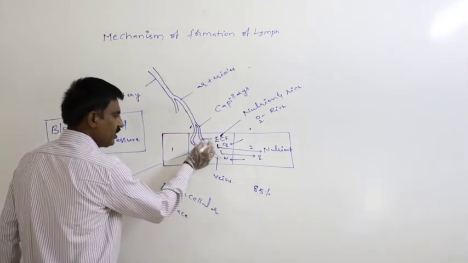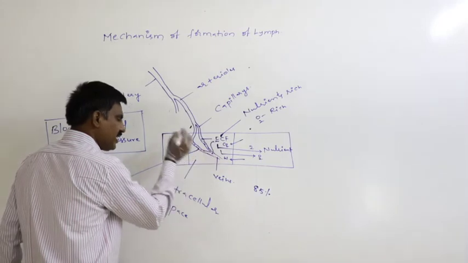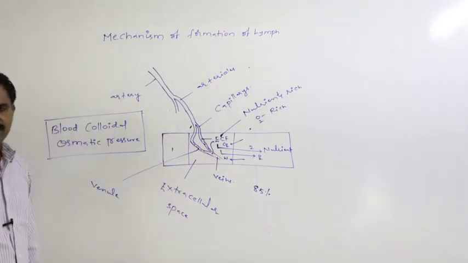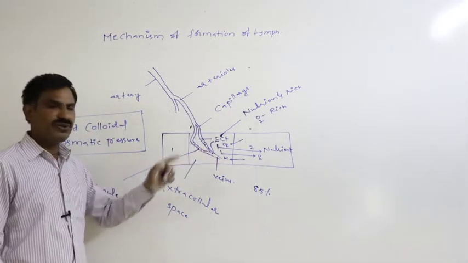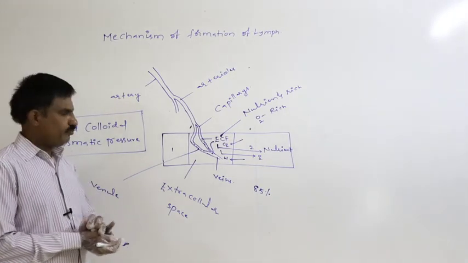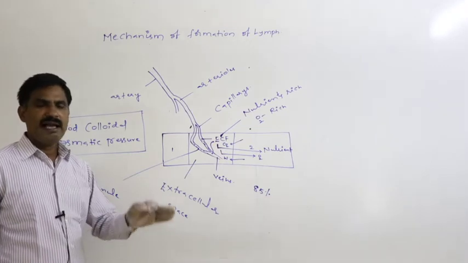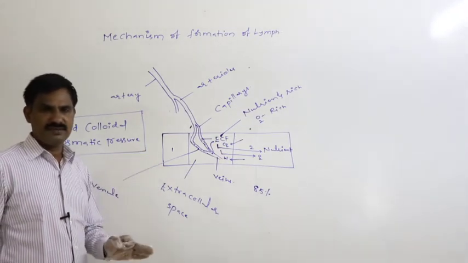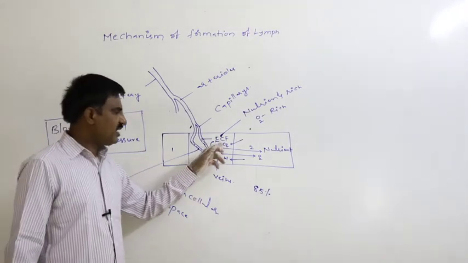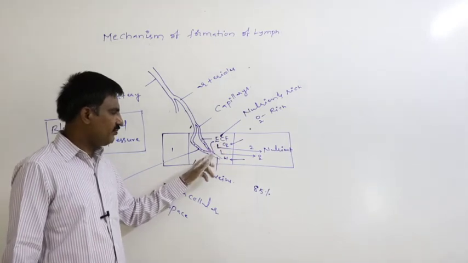85% of ECF is returned back into the blood at the venular end. Because of the increased concentration of blood, as per osmosis, this ECF gets returned back into the blood.